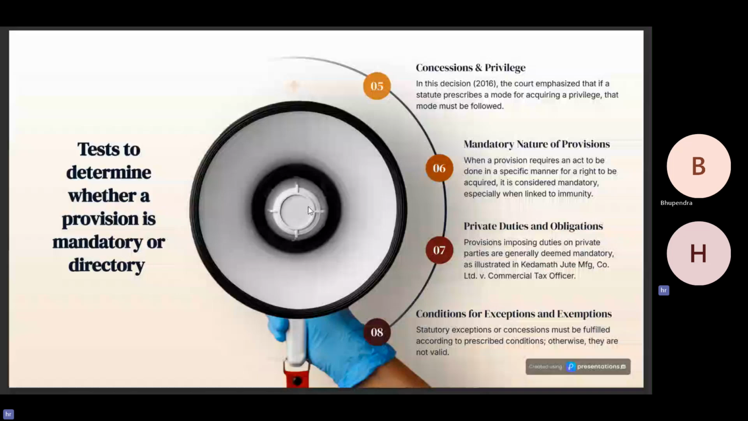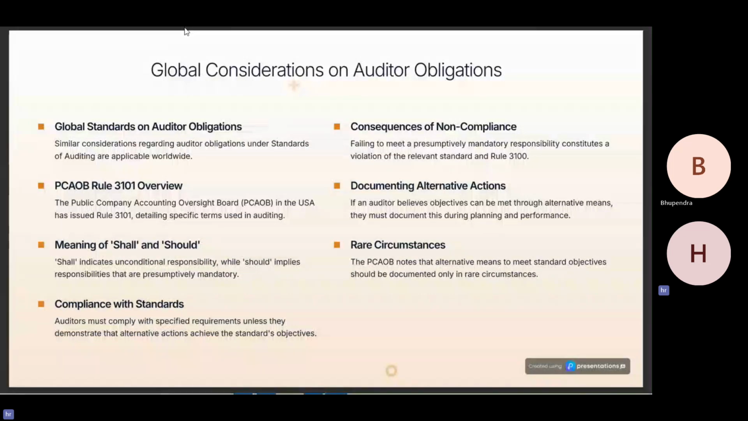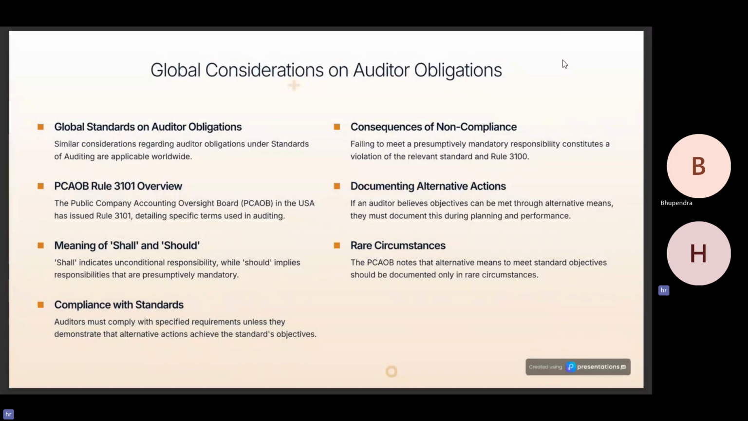Failing to meet a presumptively mandatory responsibility constitutes a violation of relevant standards and rules. If an auditor believes objectives can be met through alternative means, they must document this during planning and performance. The PCAOB notes that alternative means to meet standard objectives should be documented only in rare circumstances. So the global guidelines and what SA says are similar.